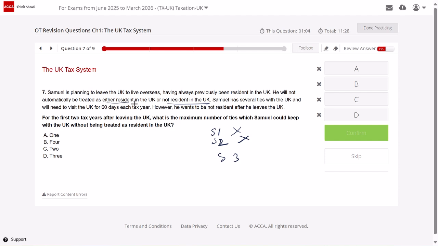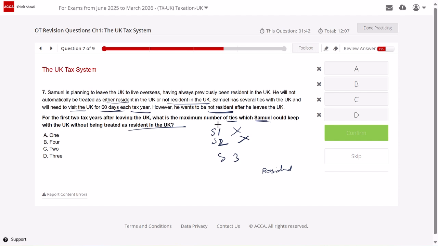Samuel has several ties with the UK and will need to visit the UK for 60 days each tax year. However, he wants to be not a resident after he leaves the UK. So for the first two tax years after leaving the UK, what is the maximum number of ties which Samuel could keep with the UK without being treated as a resident? So I need to check that residence table, in the previously resident column, residence in any of the three previous tax years, because for the first 2 years Samuel would be a resident of the UK in one of the previous three tax years, right?